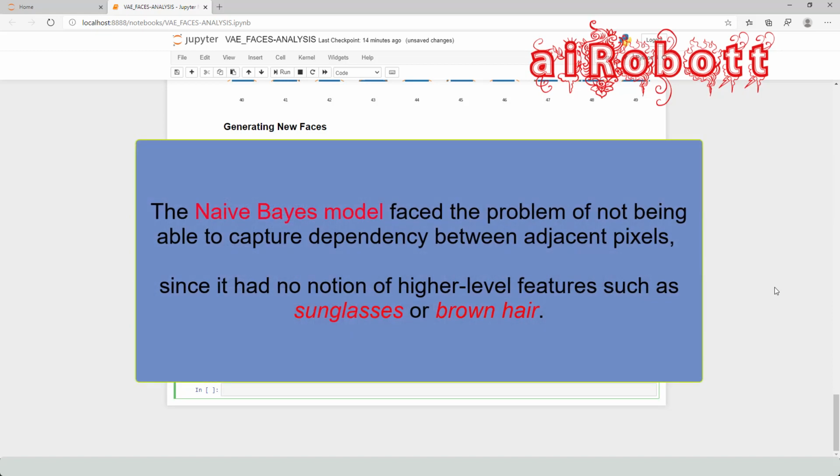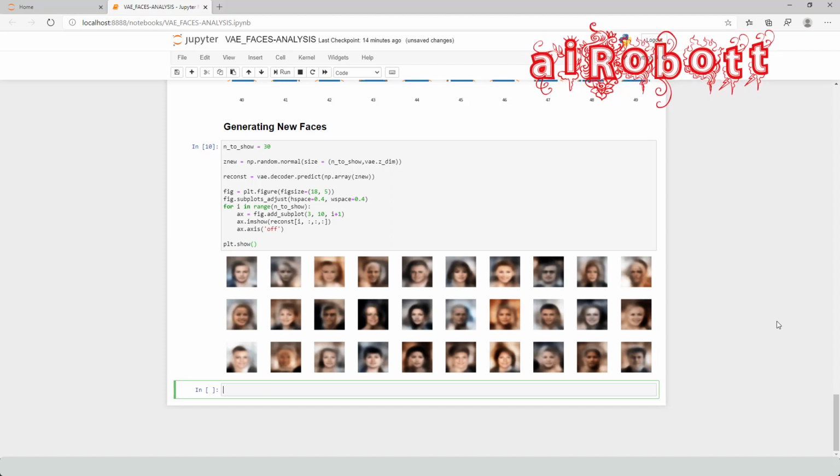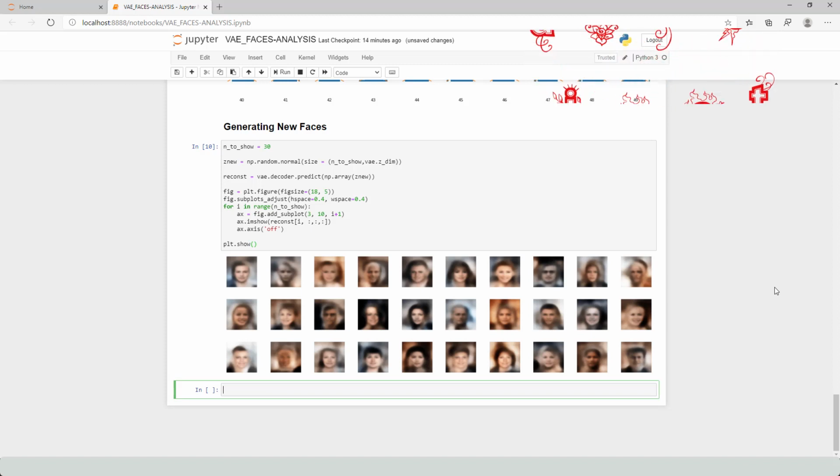The naive Bayes model faced the problem of not being able to capture dependency between adjacent pixels, since it had no notion of higher level features such as sunglasses or brown hair. The variational autoencoder does not suffer from this problem, since the convolutional layers of the encoder are designed to translate low-level pixels into high-level features, and the decoder is trained to perform the opposite task of translating the high-level features in the latent space back to raw pixels.